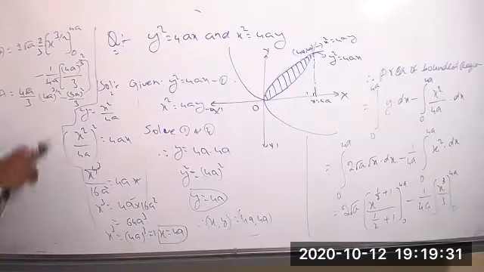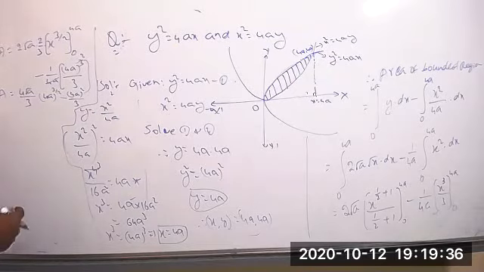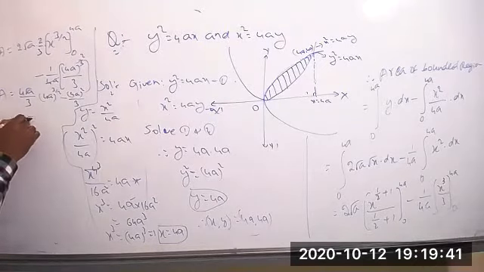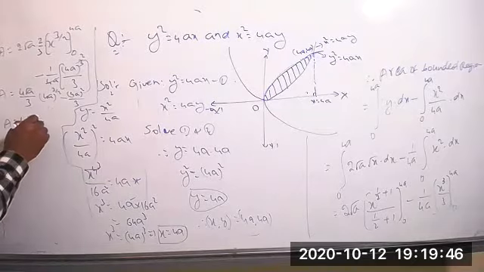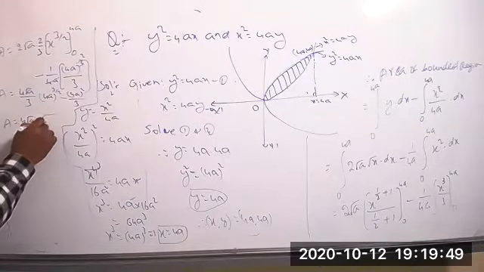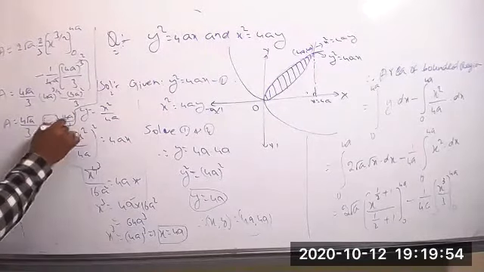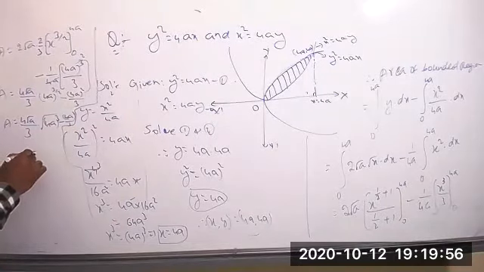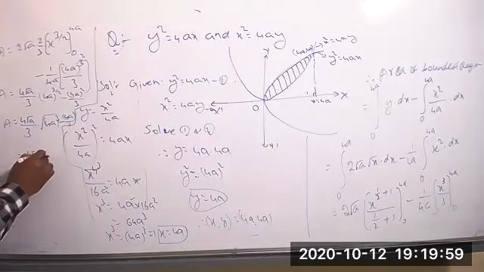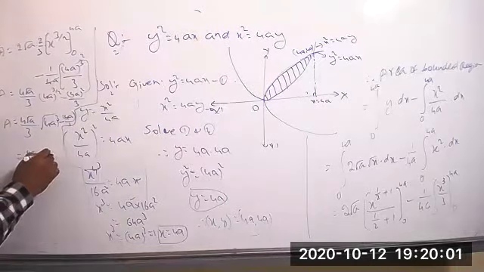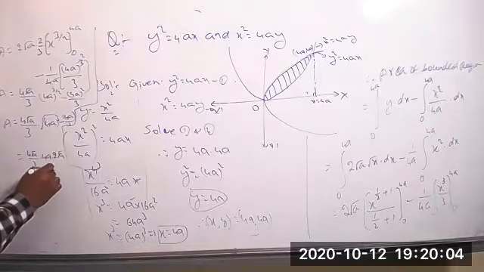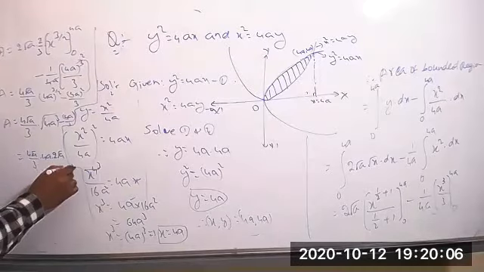Now you can simplify all the values. So 4a whole power 3 by 2 equal to, clearly you can write this value 4 cube, square root of 4a whole cube. So 4 into root a by 3 into this one, clearly you can write now square root of 4a whole cube minus 4a whole square by 3. So 4 into root a by 3 into, 1 4a you can take outside. The root of 4a is there. Root of 4a means you can write now 2 into root a minus 4a whole square by 3 now.